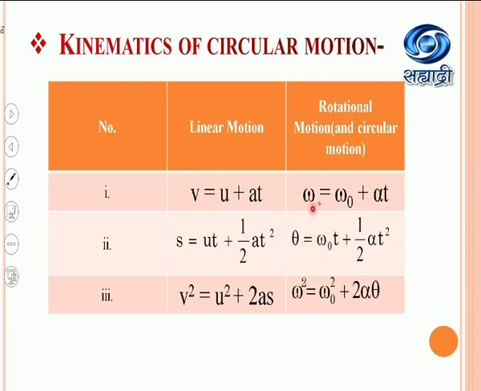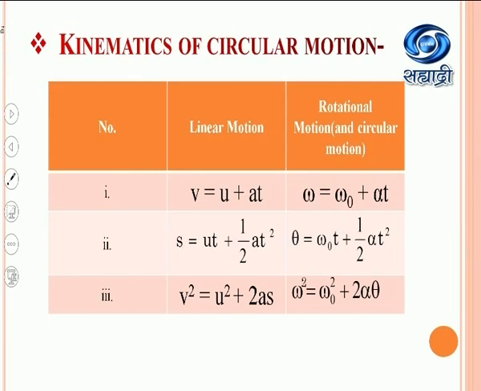Similarly, the first kinematical equation for rotational motion is omega is equal to omega 0 plus alpha t, where omega is the final angular velocity of a particle performing the circular or rotational motion, omega 0 is the initial angular velocity, alpha is the angular acceleration of a particle performing the rotational or circular motion, and t is the time required by the particle to perform the circular motion.